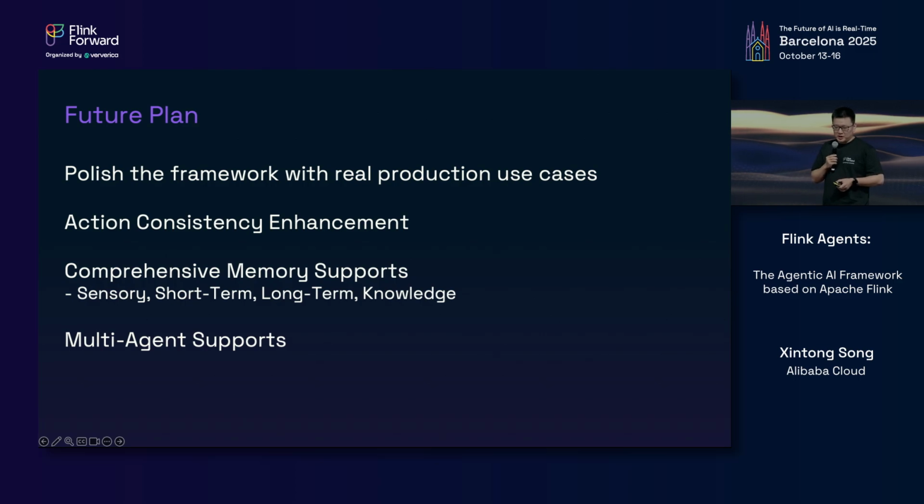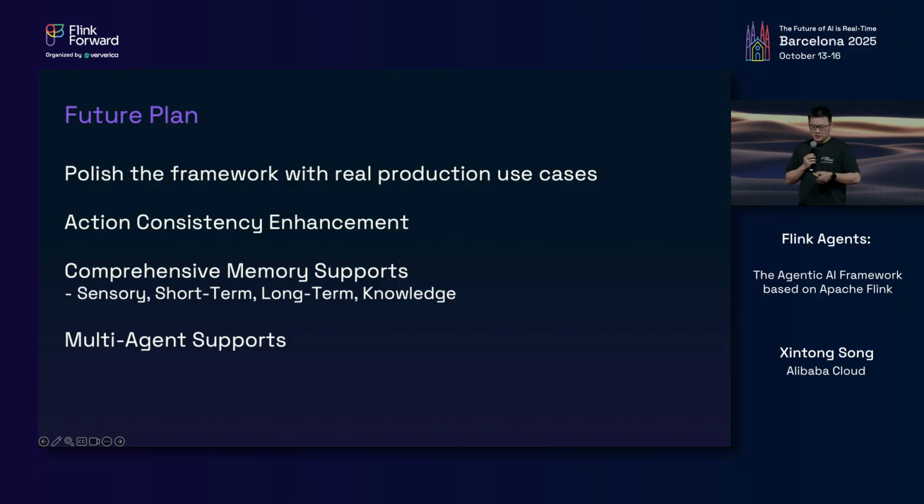Okay, that's pretty much the technical highlights of Flink Agents 0.1.0. As for future plans, the top priority is that we will try to apply Flink Agents in some real production scenarios to collect feedback, identify functionality gaps, and also verify the framework.